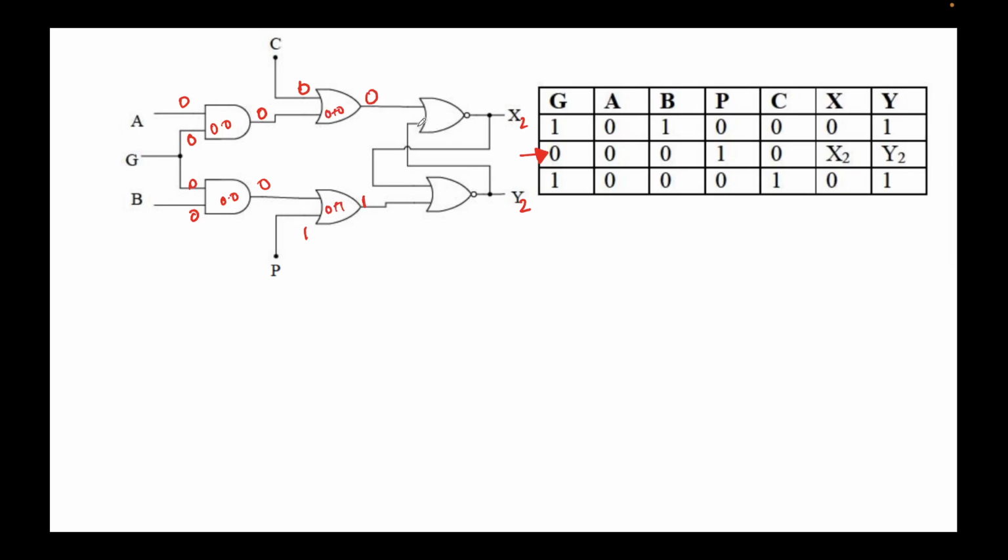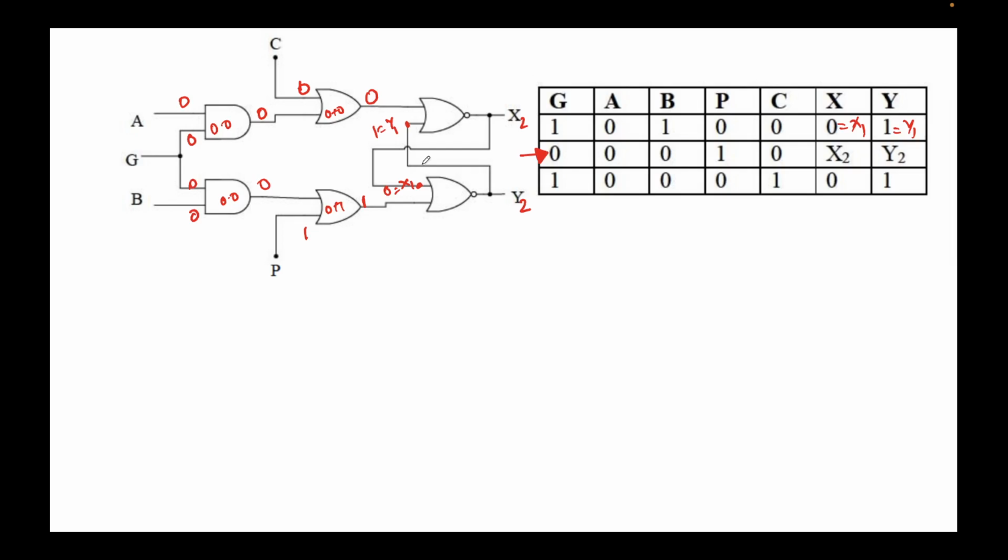Now we also need the value here, which is nothing but y from the previous line, so this will be y1. Similarly, to calculate the value of y2, we need the value of x from the previous line. We are calculating x and y here, but we need x and y from the previous line. The value of y1 here is 1. Remember, this is y1 and this is x1. The value of x1 here is 0.